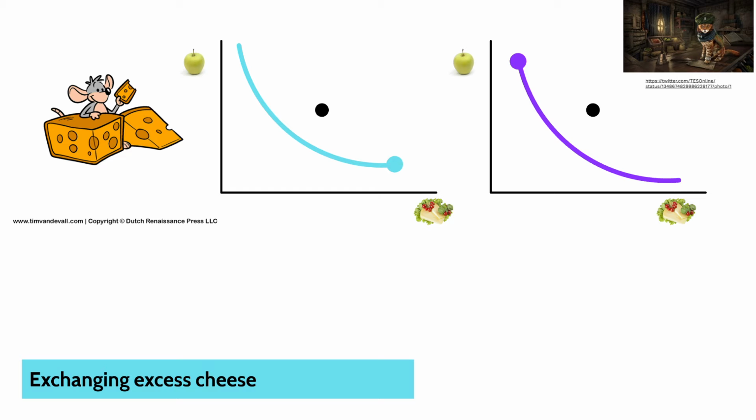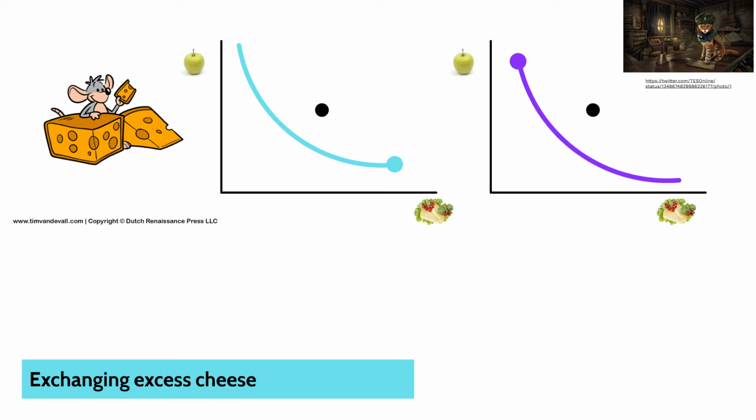Placing these big black dots on here, we can see that we have a point that is above the indifference curve for both Mr. Mouse and Miss Kitty. In other words, if they exchange apples and cheese such that they both have a more even amount of both, we can tell that they would both be better off. In other words, there are gains from trade in terms of both participants receiving a higher level of utility. So, is there some way we can tie together these people's choices in order to think about this exchange?